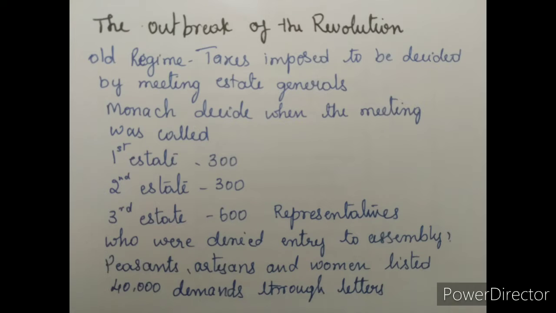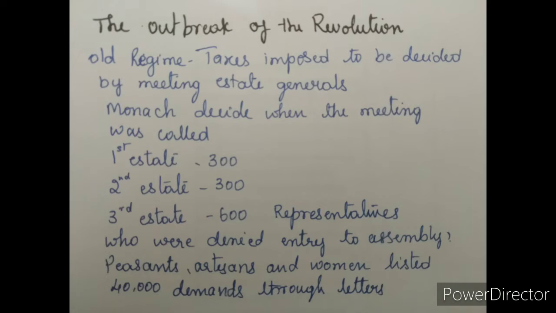So what type of people were they? The third estate was represented by more prosperous and educated people. Peasants, artisans, and women were denied entry to the assembly. They were not allowed.